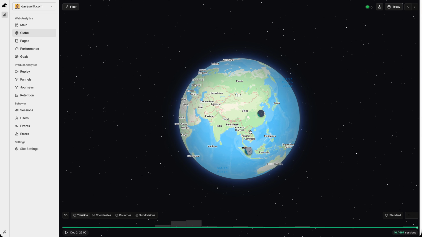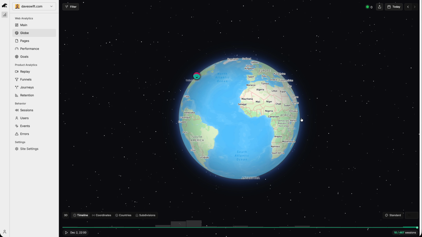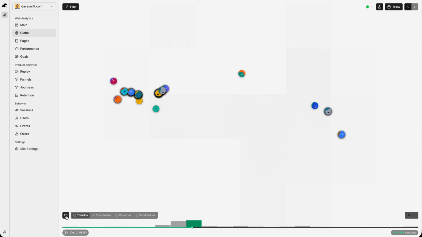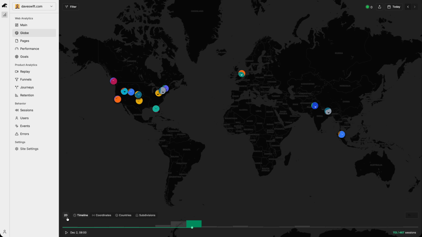So that feature I was just showing you of the globe, this is a legit feature. So it's under the globe right here. We'll look at the main screen in a moment, but there's all sorts of different ways to visualize your traffic. So for some reason, I had a little burst of traffic earlier in the morning here. You can kind of see it on the chart. And I can see that either in a 3D view, or if I click 3D, it'll actually take me to 2D. And that just shows me kind of where the little faces are all over the world.